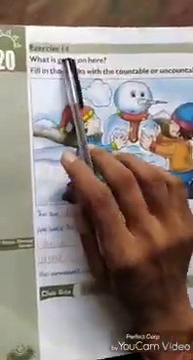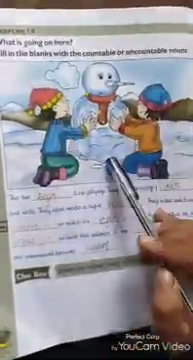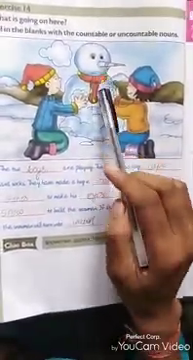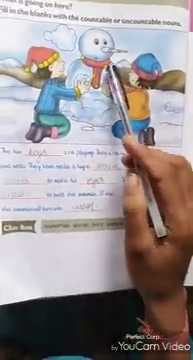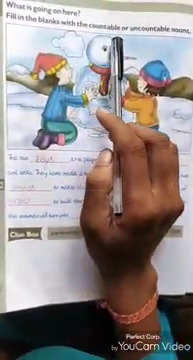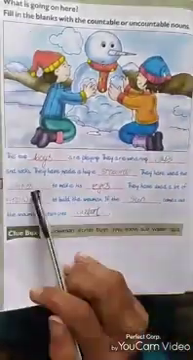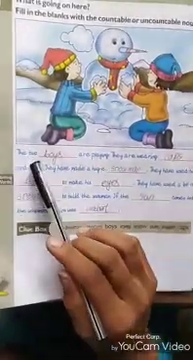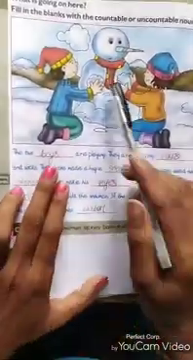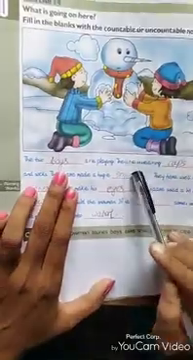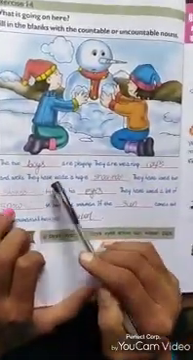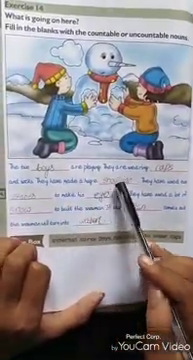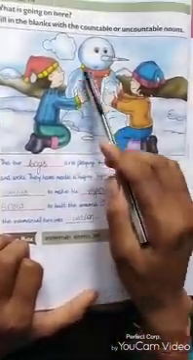Next, exercise 14. What is going on here? There is a picture in which 2 boys make a snowman with the help of snow and stones, and fill in the blanks with the countable or uncountable nouns. That means you fill in the paragraph with the help of countable or uncountable nouns. Like the 2 boys are playing. They are wearing caps and socks. They have made a huge snowman.